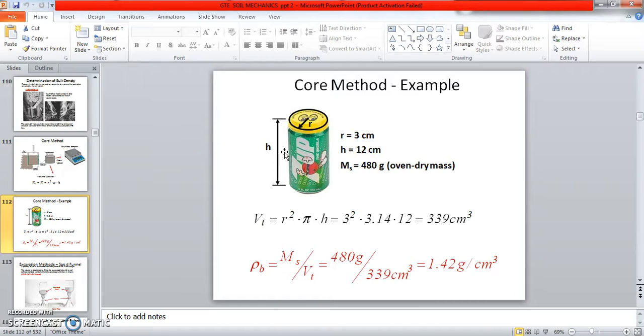What are we doing? We remove the unwanted soil in the core cutter method. Likewise, we have to fill up a 7-up bottle. That is one example of the core method.